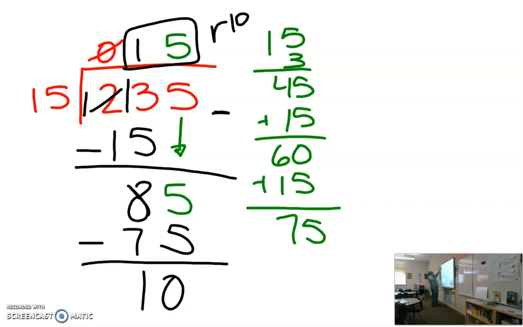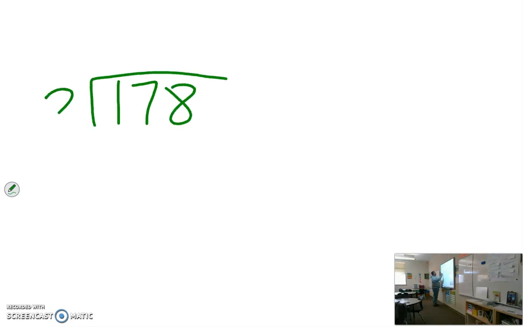So I'm going to give you one problem for yourself. Go ahead and work on it. Let's see what you can do. 178 divided by 2. Okay? See if you can work that problem out and go back and double check yourself on the process.